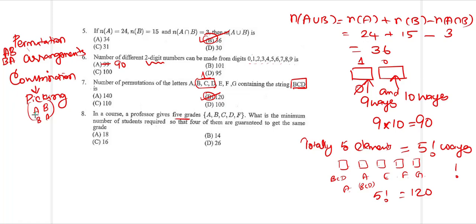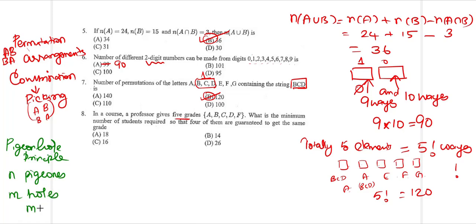We know that by the pigeonhole principle, suppose we have n number of pigeons, and we have only m number of holes, where the number of holes is less and the number of pigeons is more.